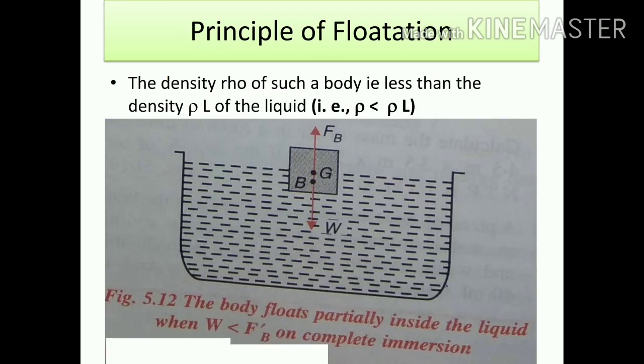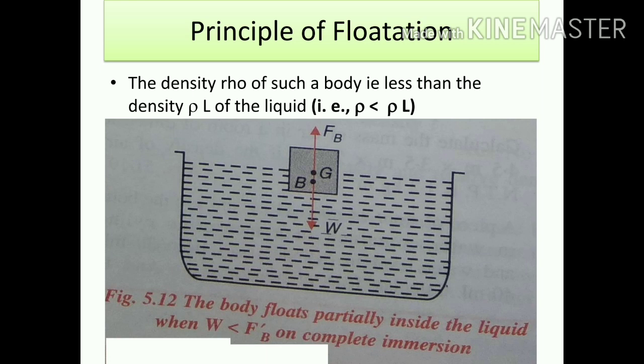Now, this is a third condition. When this object is partially floating, it means some part of it is outside as well as some part of it inside. Why is some part inside and some part outside? Because the weight of the object is less than the upthrust force, as well as the density of the solid is less than the density of the liquid.